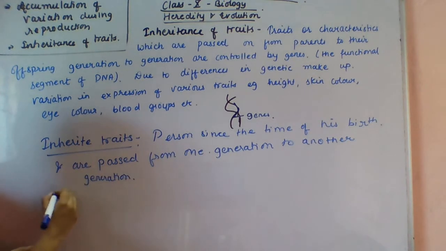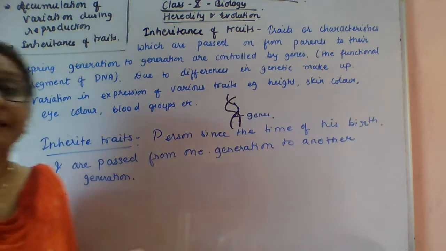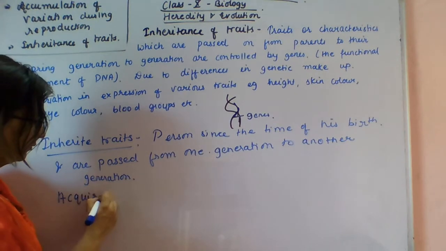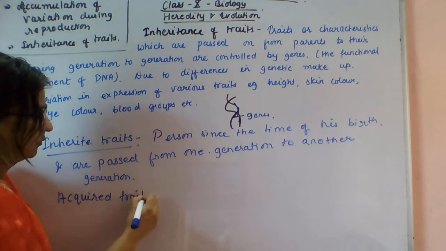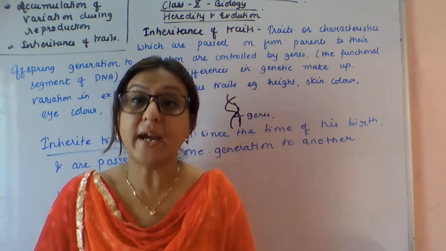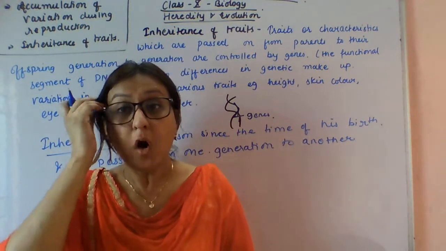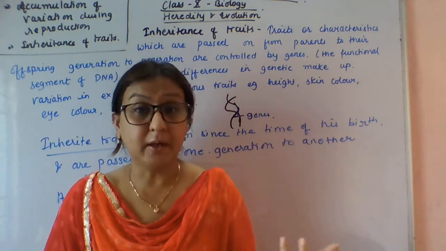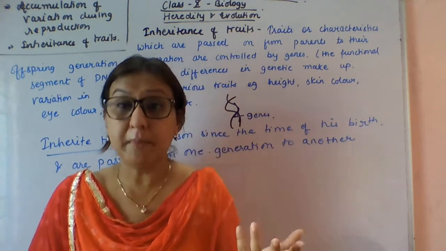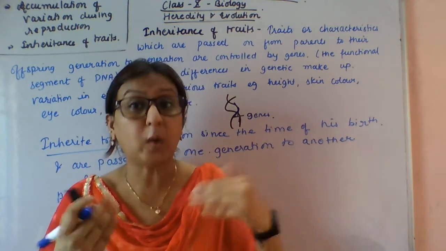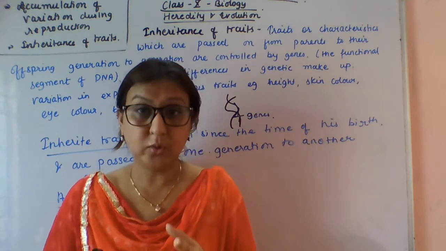Next, what are acquired traits? Acquired traits are the traits which an individual acquires or achieves during their lifetime. That is not coming from birth. Like if you are a very good swimmer or a very good athlete, you acquire or achieve that through your lifetime.